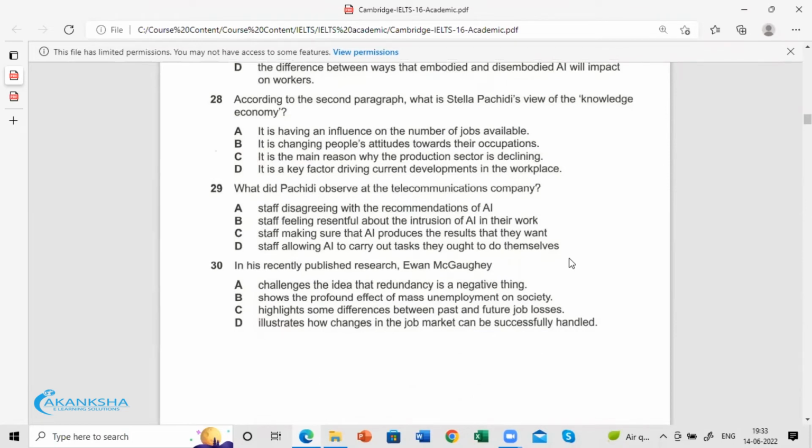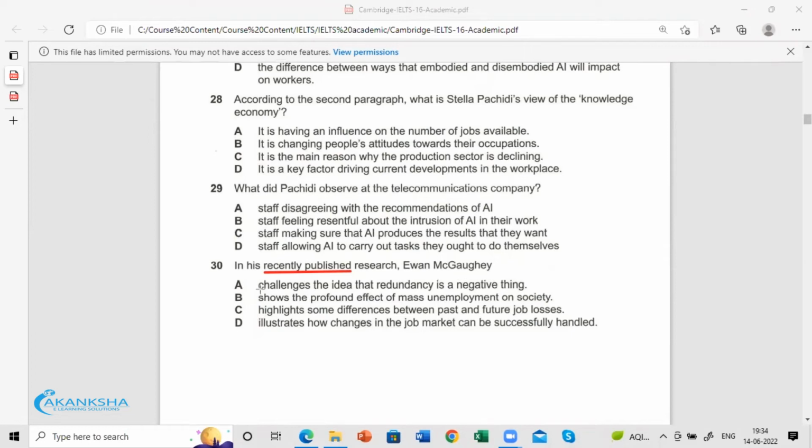Okay, now the last one. In his recently published research, so focus on the words recently published. Yvonne McGay. So McGay is a person here.